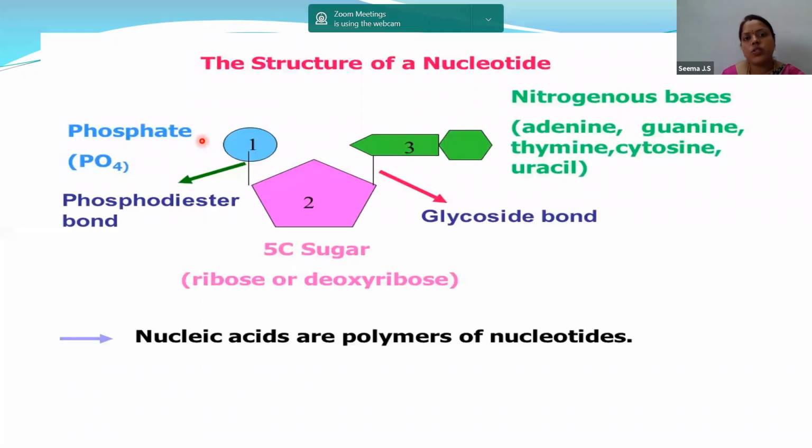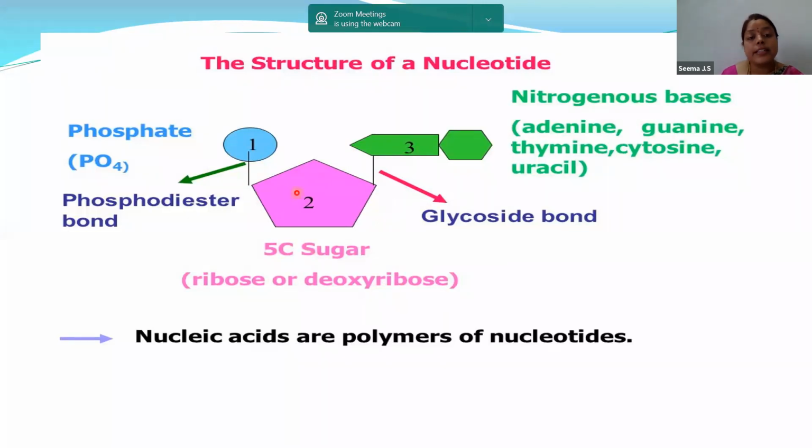Next. So children, let us know what is the structure of a nucleotide, because we discussed till now, nucleotide is consisting of phosphate, sugar, and a base, whereas nucleoside is not having phosphate, only the sugar and base is present. So now let us know how is the structure of a nucleotide. The structure of nucleotide is consisting of these three elements. What are they? A pentose sugar. As you can see, 5 carbons will be present, 1, 2, 3, 4, 5. That is why we are calling it a 5C sugar, ribose or deoxyribose. So whether it is RNA or DNA, the sugar will always be 5 carbon.